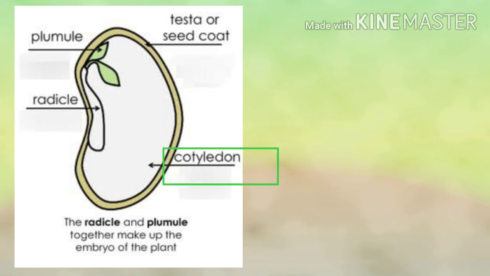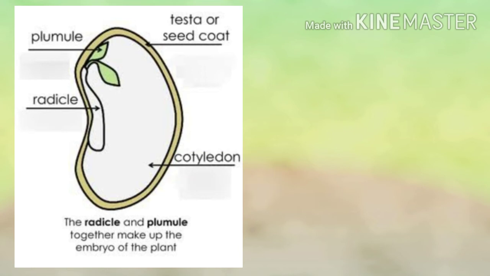Now inside this protective covering, there are two parts. The two parts are known as seed leaves or cotyledons, and both cotyledons are attached together. What is the function of cotyledon? The main function of the cotyledon is to reserve food for the growing baby plant. Since a baby plant cannot make its own food, na? When a plant grows to some extent, then it starts making its own food. But a small baby plant cannot make its own food. So how will it get food when it grows? It will get the food from these cotyledons. So these cotyledons will act as a reservoir of food for the growing baby plant.